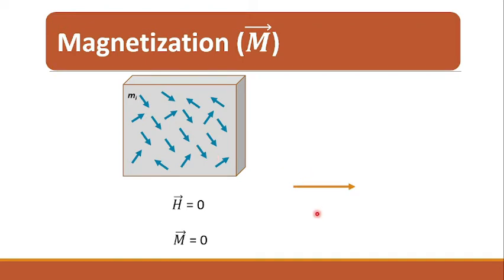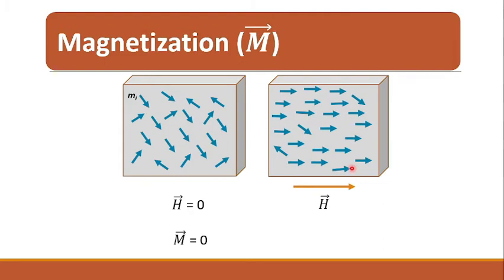But when an external magnetic field is applied in a particular direction, most of the magnetic moments try to align in the direction of the magnetic field, and the material gets magnetized. So it achieves magnetization in the direction of the external or applied magnetic field, and that magnetization is proportional to the strength of the external field. That means when the strength of the external field is increased, the magnetization in the material will also increase.